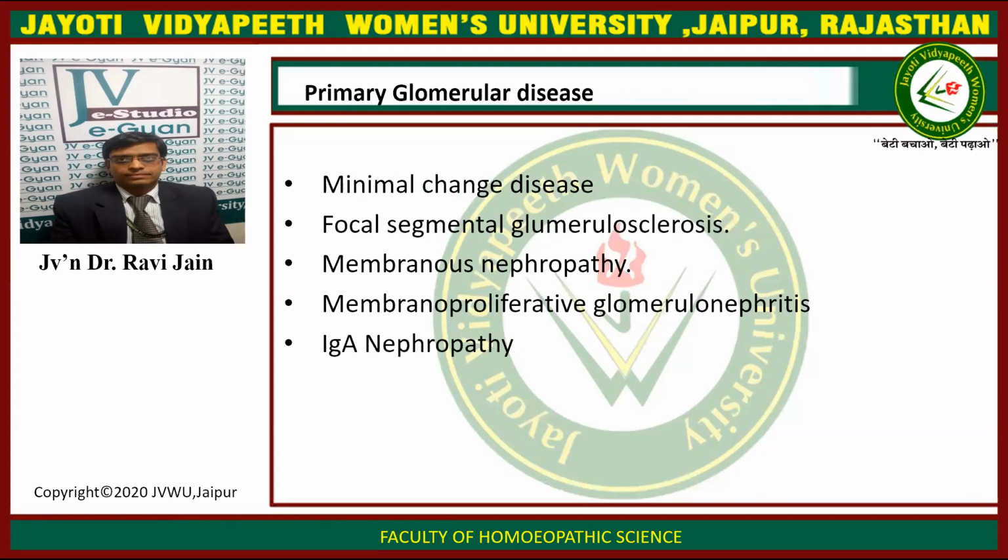So in primary glomerular disease, we have minimal change disease, that is minimal change nephropathy. We have focal segmental glomerulosclerosis. We have membranous nephropathy, membranoproliferative glomerulonephritis, and IgA nephropathy. So in primary, we have minimal change disease, focal segmental glomerulosclerosis, membranous nephropathy, membranoproliferative glomerulonephritis, and IgA nephropathy.